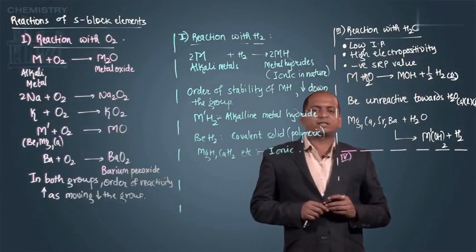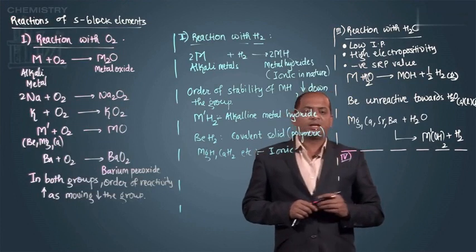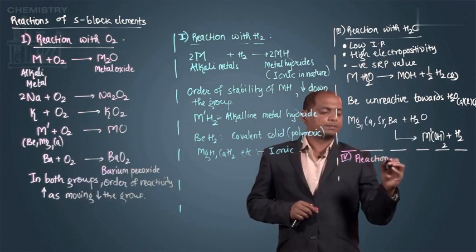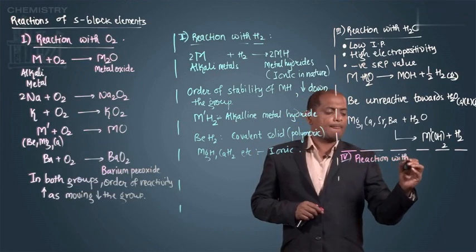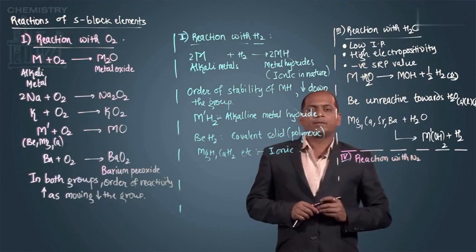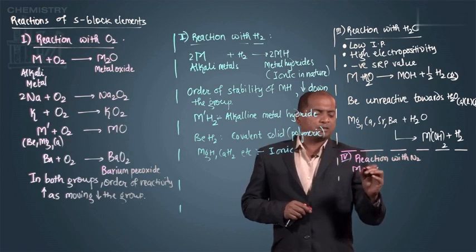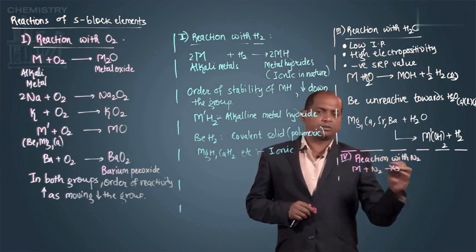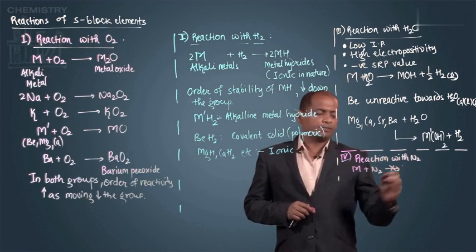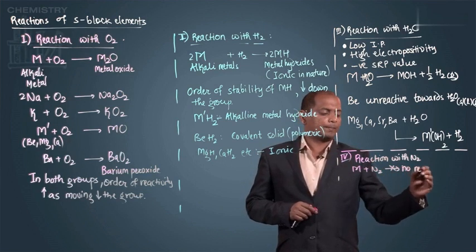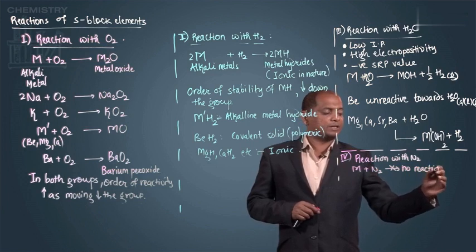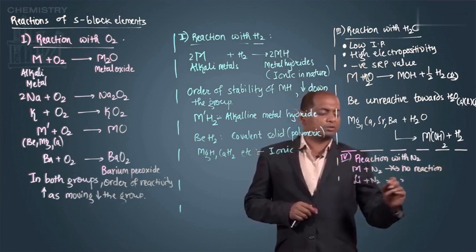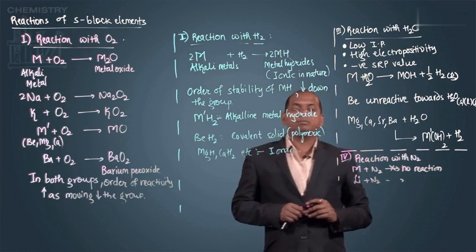So the next reaction which we are going to discuss is reaction with nitrogen. Alkali metals do not react with nitrogen, no reaction, except lithium. Lithium reacts with nitrogen, giving you lithium nitride.